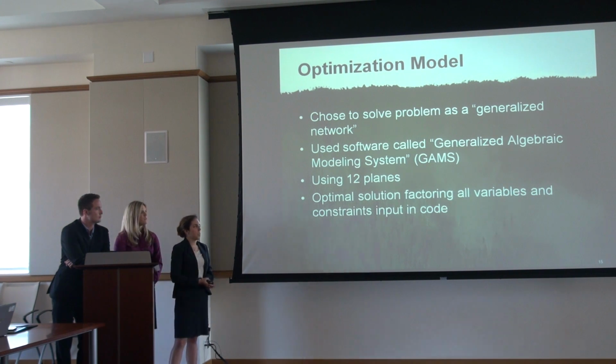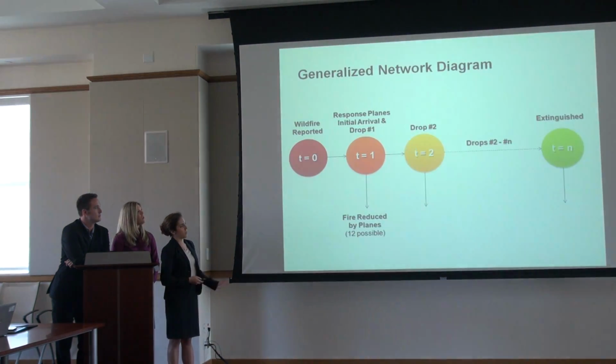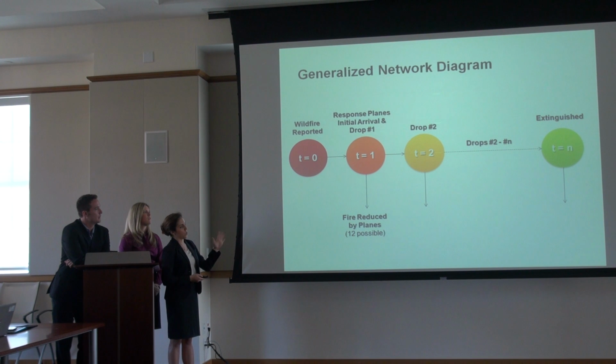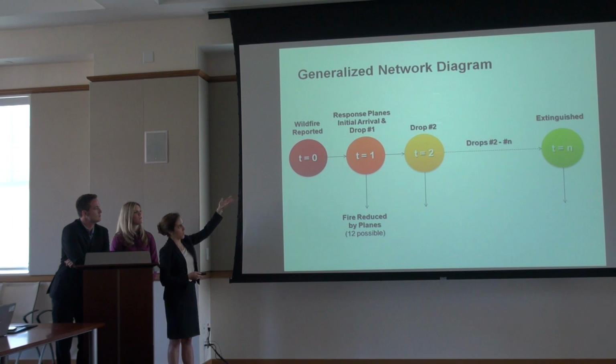In our optimal solution, we're going to factor in all our variables, all the different fire behavior equations and things that we came up with in order to simulate one instance of a fire and how we can solve that. So this is just a diagram of what we're talking about as far as each node represents one drop. So the initial node is not a drop because it's when the fire started. And then the first drop is when we were able to engage the fire. So the planes make their first drop per plane.